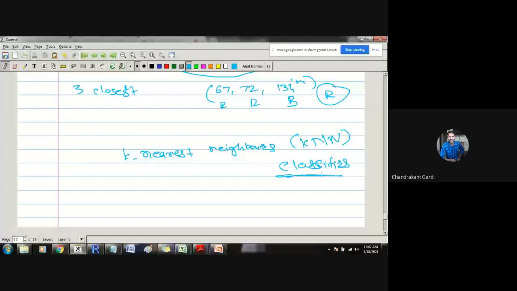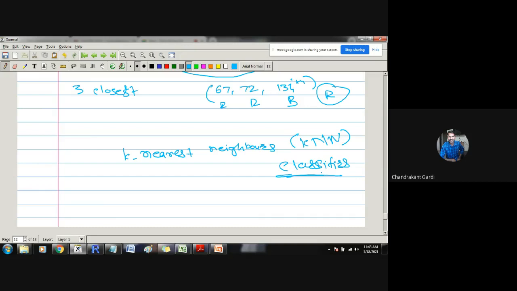The methodology of this classifier is, whenever a new observation comes into the picture, that observation is new, and therefore we don't know its class level. So what we will do is, we will find in the entire data set the k nearest neighbors of that particular observation. Once we have found those k nearest neighbors, the decision will be taken based on the majority: which class level occurs the most number of times.